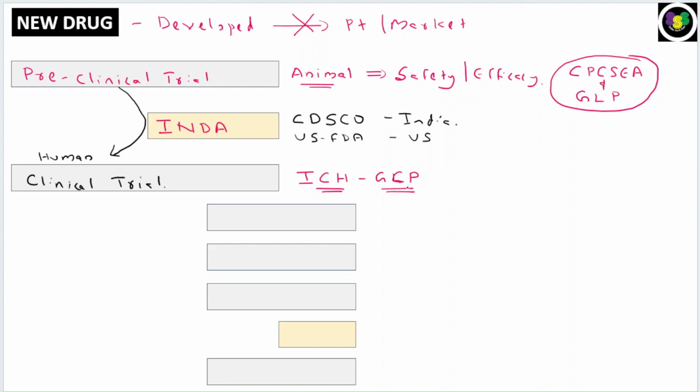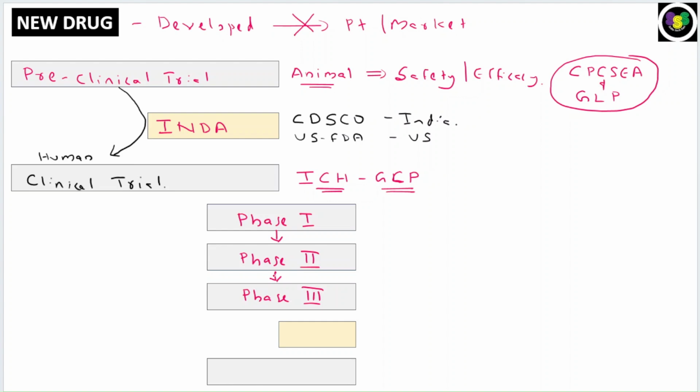Okay, now in this clinical trial, the first mandatory trials are phase 1. So there are different phases. The first one is called the phase 1 clinical trial. Once it is done, we'll move to the phase 2 clinical trial. Once it is done, we'll move to the phase 3 clinical trial. Okay, so in clinical trial, again by different phase, we'll come to the phase 3 clinical trial. Now here, after the phase 3 clinical trial, can you market the drug? Can you give it to the patient? Again, the answer is no.